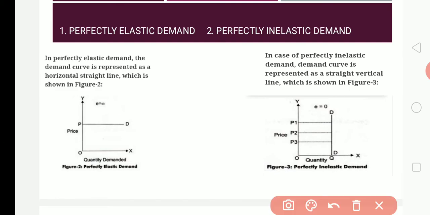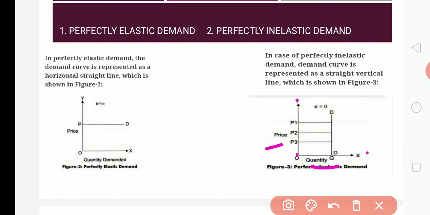Next one is perfectly inelastic demand. In a perfectly inelastic demand, if you observe the diagram here, OY is again representing price, the OX axis representing quantity demanded. So here the price will vary, will change.